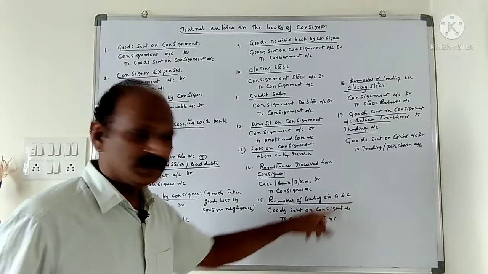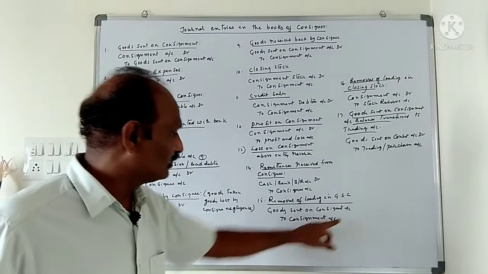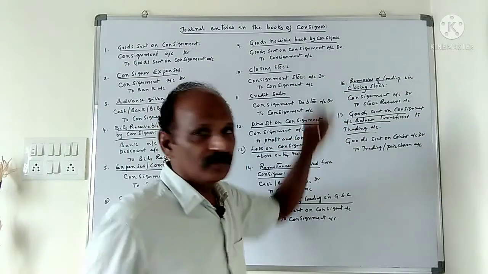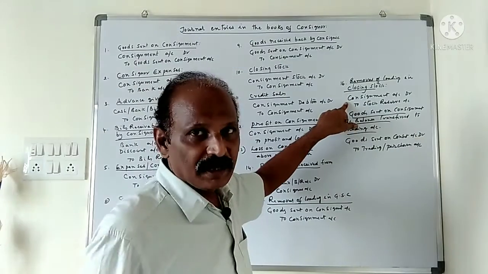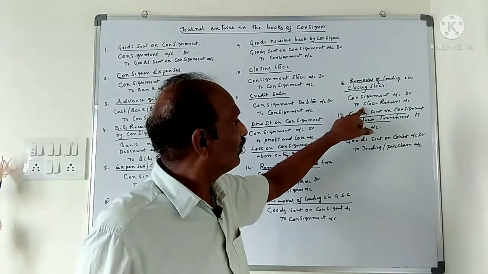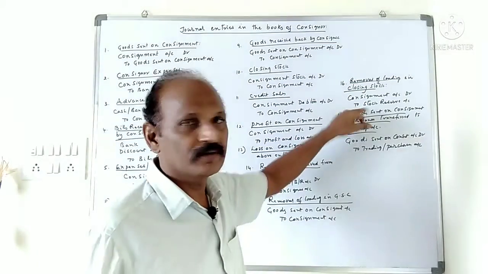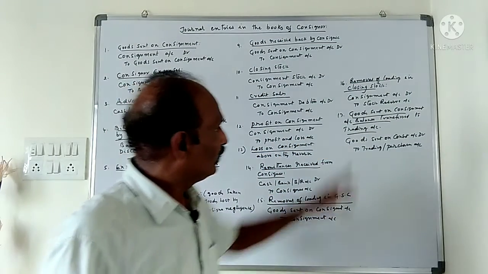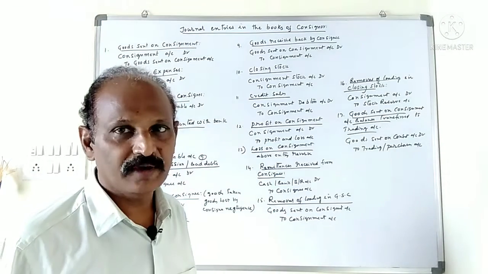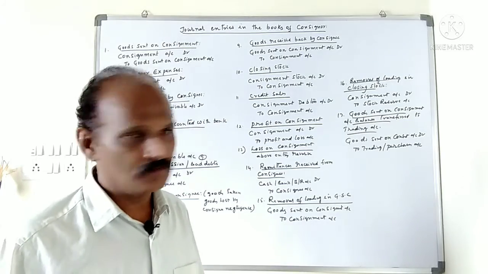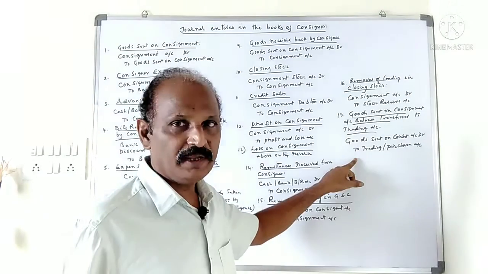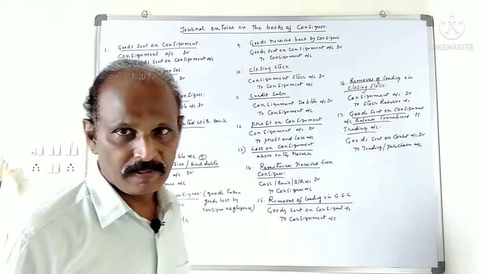Removal of loading in goods sent on consignment: goods sent on consignment account debit to consignment account. Removal of loading in closing stock: reverse, consignment account debit to stock reserve account. And the last and final entry: goods sent on consignment account balance transferred to trading account. Goods sent on consignment account is closed: goods sent on consignment account debit to trading or purchase account.